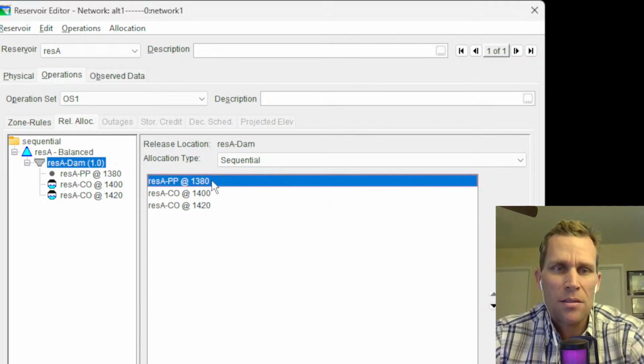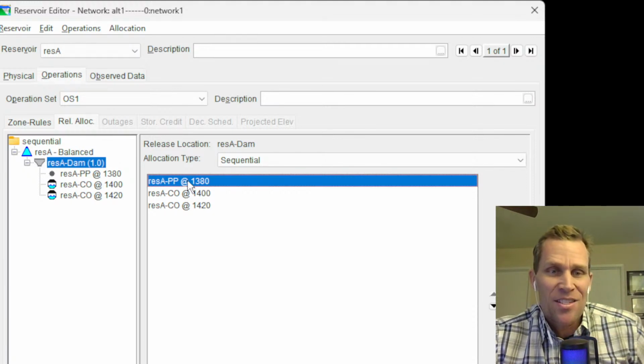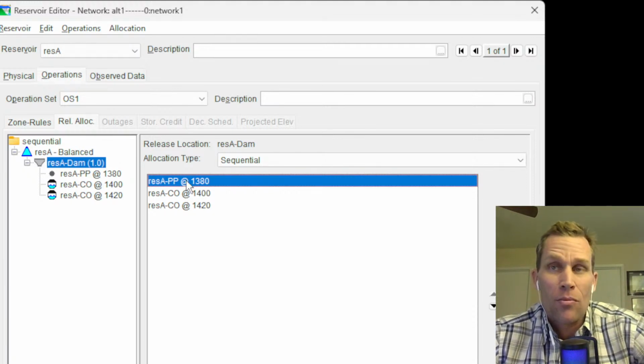But I'm going to leave it as it is. This default listing order was what I want. So that looks good. Let's go ahead and run the simulation and then see what we get for our releases through each of these control structures, and then of course the resulting power generation.